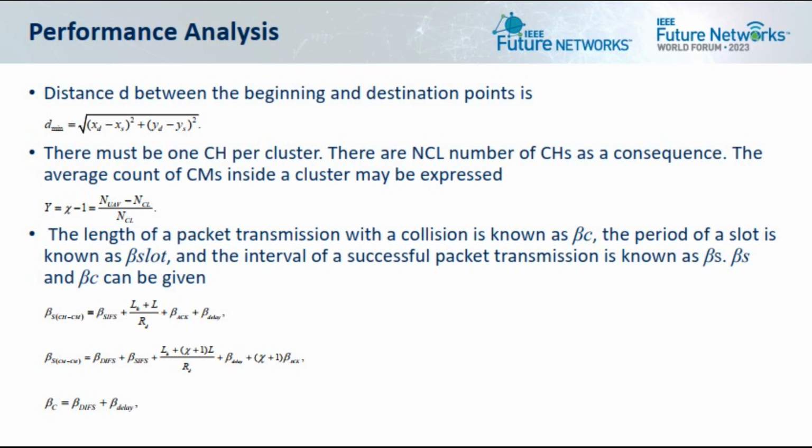The length of a package transmission with a collision, the period of the slot, and the interval of a successful package transmission are all given in the last equations.